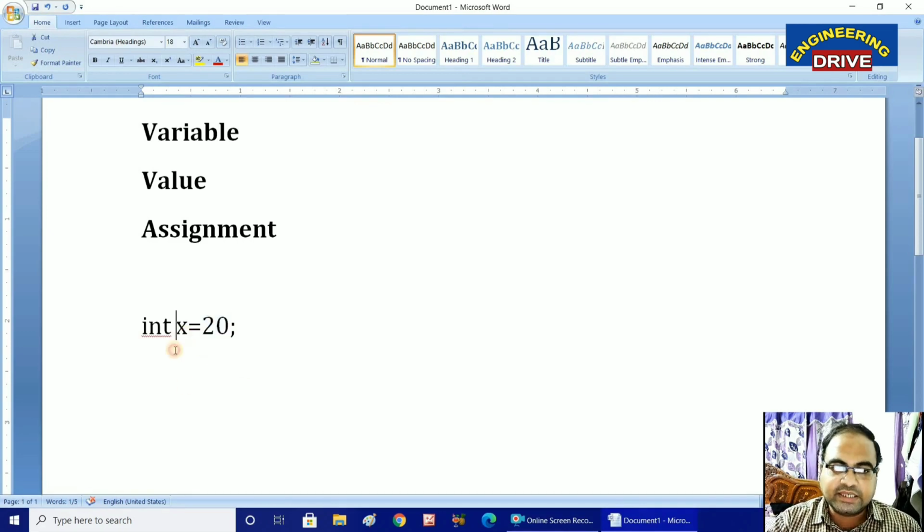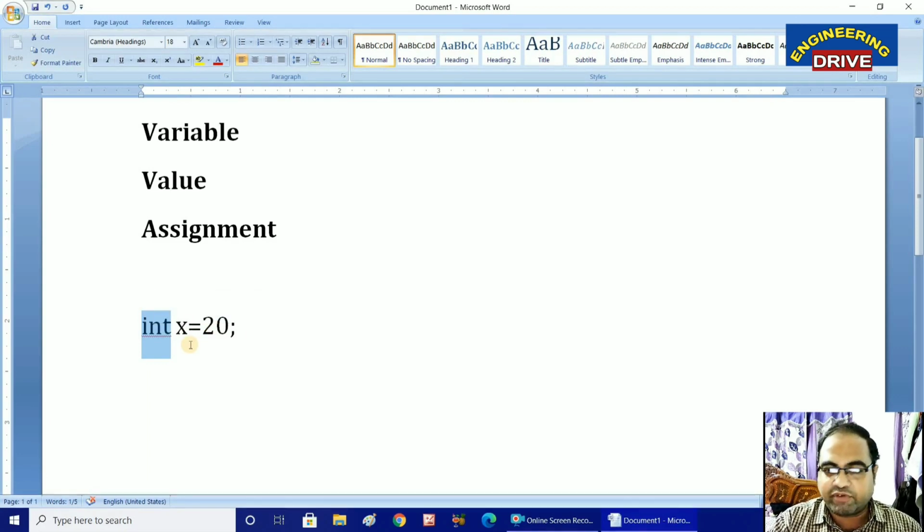So x is a variable, the single equal to is the assignment operator, and 20 is the value, which means value 20 is assigned to the variable x. And this x variable belongs to the int data type, integer data type, which means this x variable can store only integers.